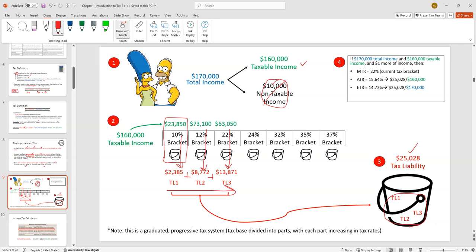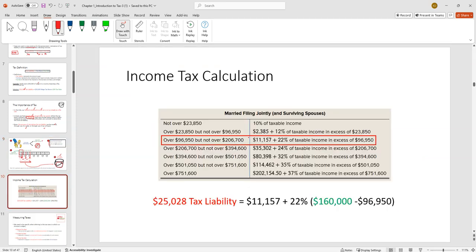You could come back to this. We'll talk about the marginal, average, and effective tax rate if you want to see that. But this might be a more manual way of calculating taxes. You could also use a table that the book gives you. And you do need to know how to use this for the homework, potentially the exam. I will give you this table.